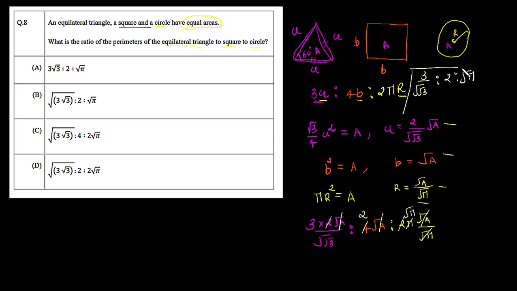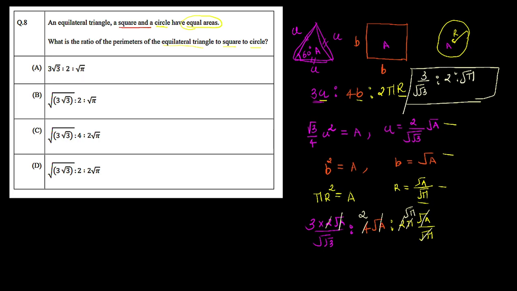But now look at the options, none of the options is given in this way. You can see the last 2 terms are common in options A and B. So either option A is correct or B is correct. But now we simply have to further simplify this first term, which is 3 over root of root 3, to get our final answer. So now let's do it here.